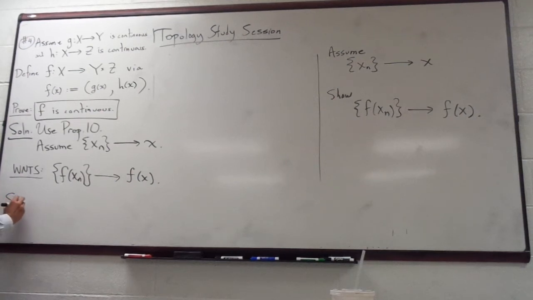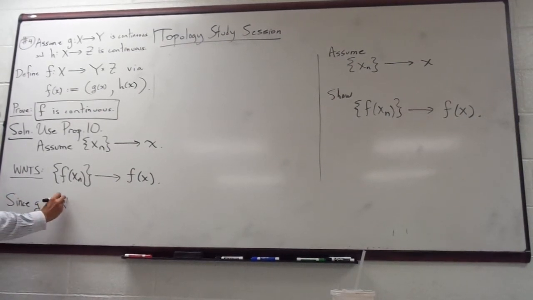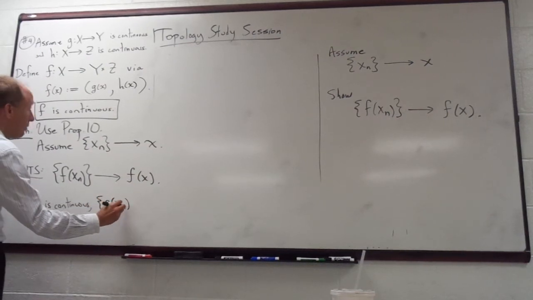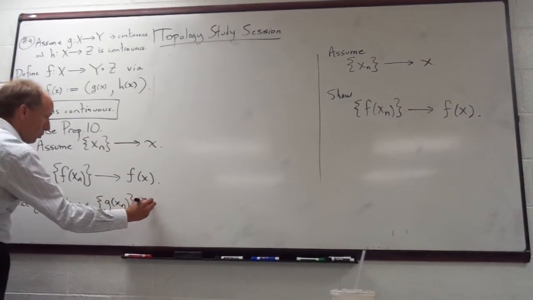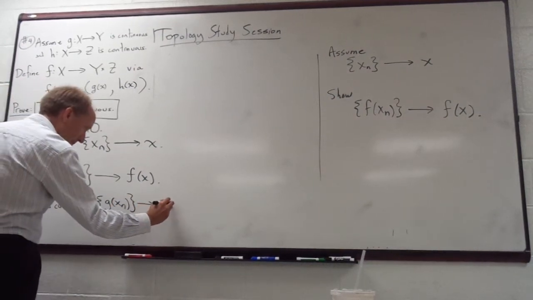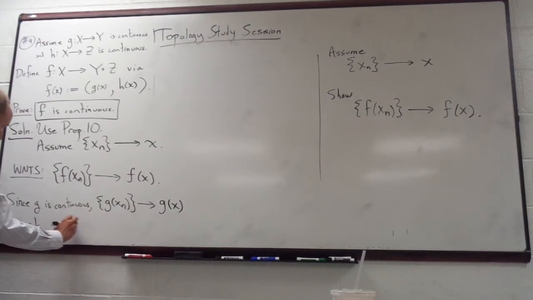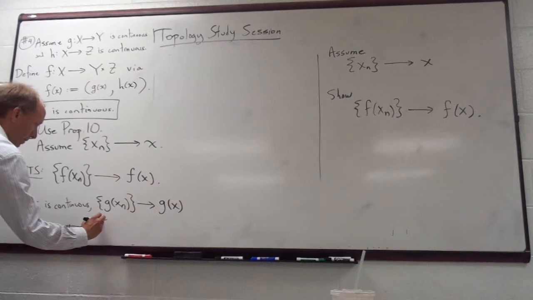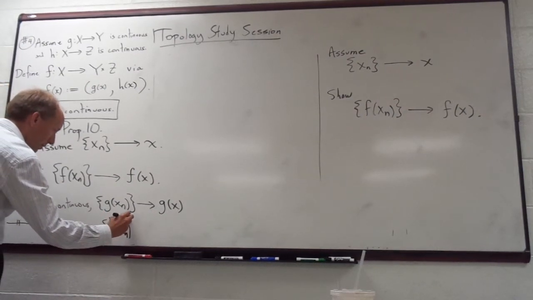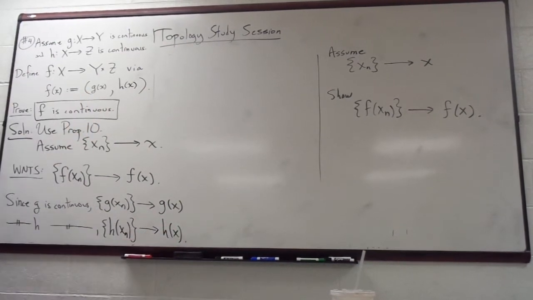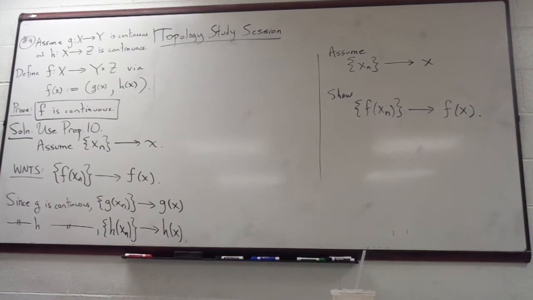Now, since g is continuous, we already know that the sequence of g of x_n will converge to g of x. And since h is continuous, if we take the h of x_n's, those are going to converge to h of x. Are you guys with me? That's because we're using the continuity of g and h to say that.